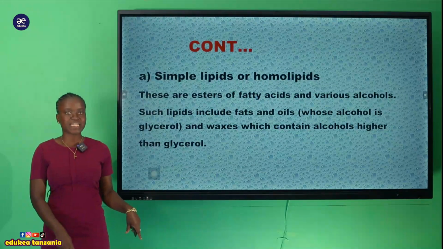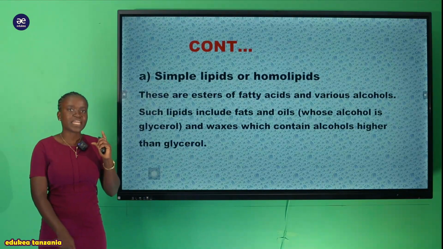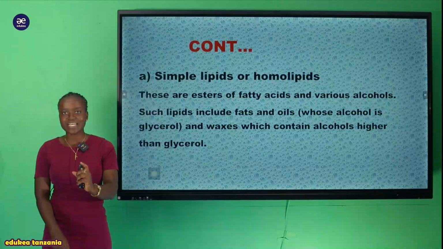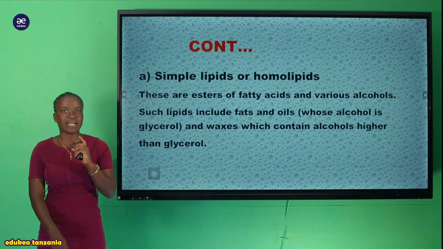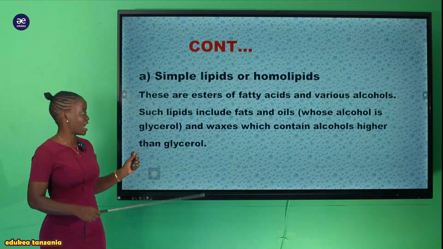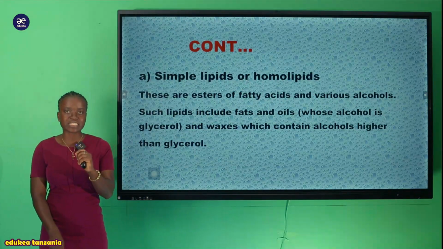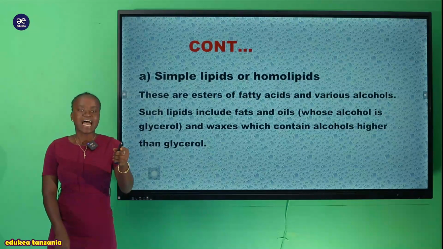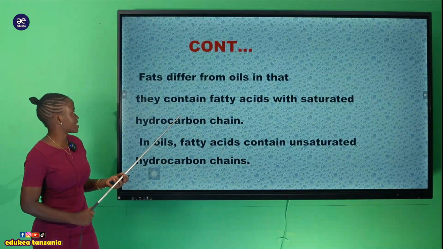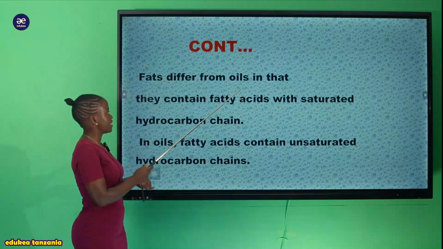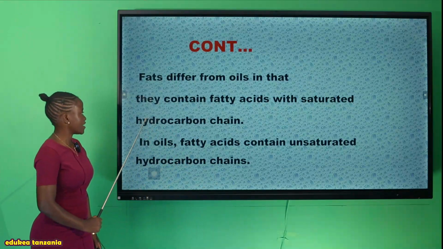So in the formation of the simple lipid, we need the presence of the fatty acid together with the alcohol, with the reaction being glycerol. So we need the presence of the fatty acid together with the glycerol. So glycerol will act as the alcohol.